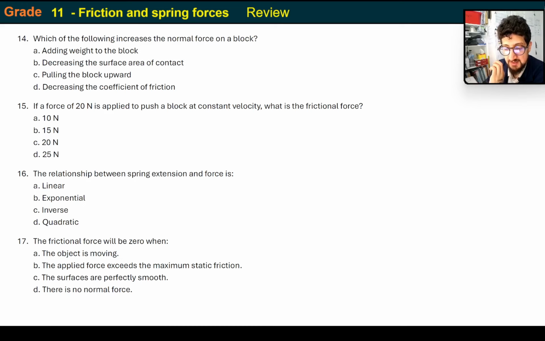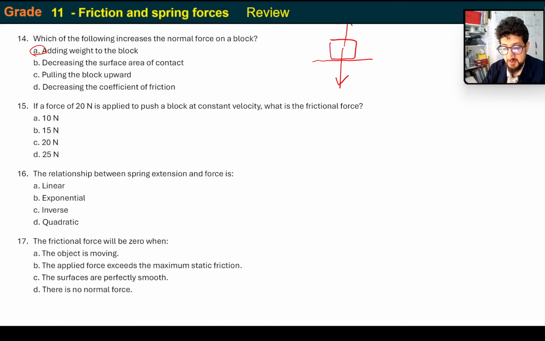No, that decreases it. Decreasing the coefficient of friction? Right. So technically it's the first one. Adding more weight will increase the normal force. Weight down is equivalent to normal force up, which is a reaction force. So that's the only way.